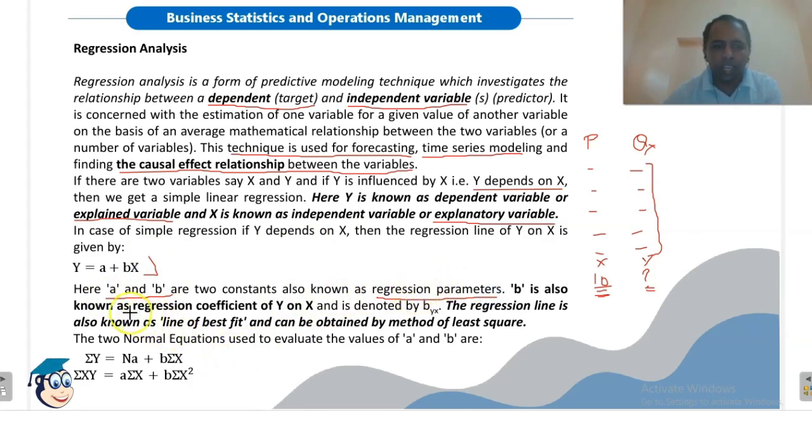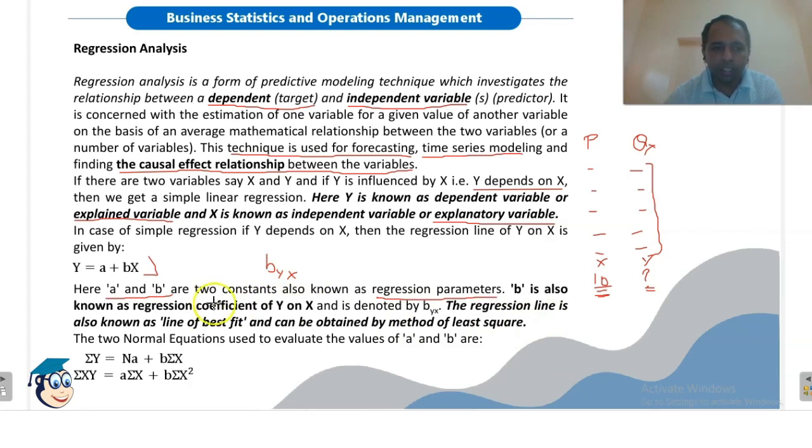B is also known as regression coefficient of y on x. Why y on x? Because here y depends on x. So here b will be a regression coefficient of y on x, and we will write it like this, byx. This means regression coefficient of y on x, when y depends on x.